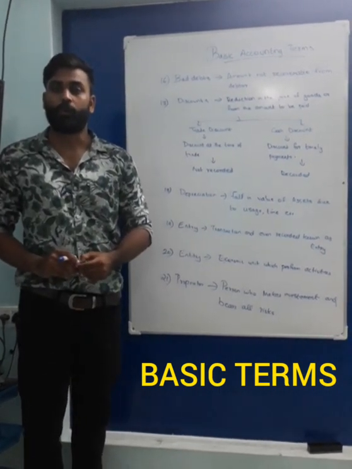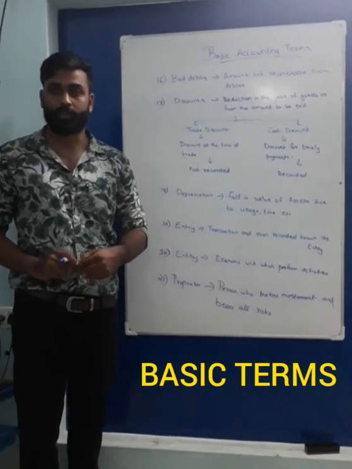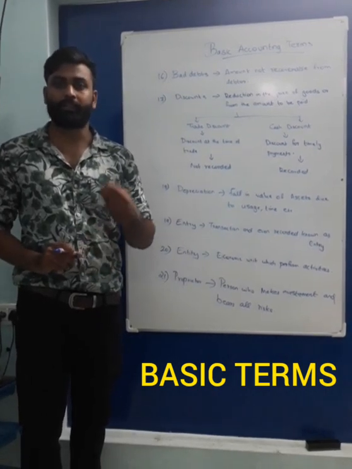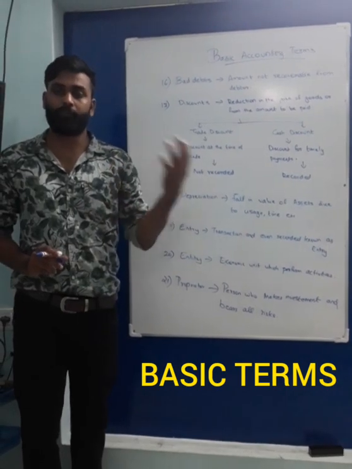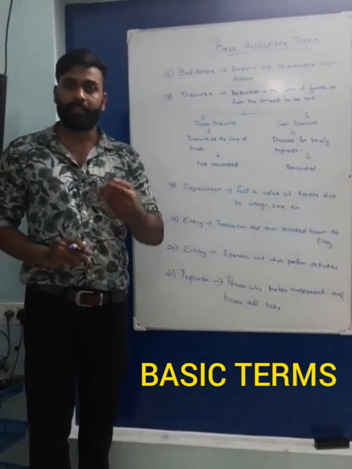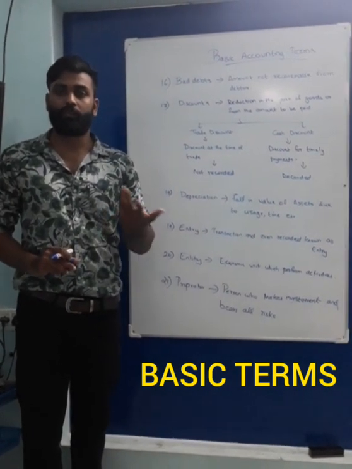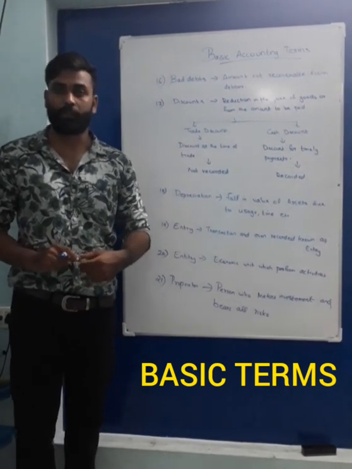This type of discount we will not record in the books because there is no use in recording it. Suppose we are buying goods of value 1,10,000 and they are giving 10,000 discount. We only need to record 1 lakh rupees, not the whole 1,10,000.